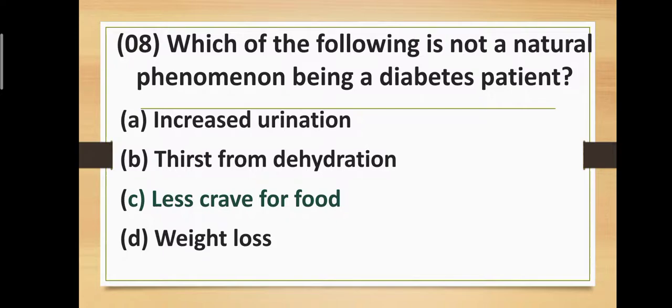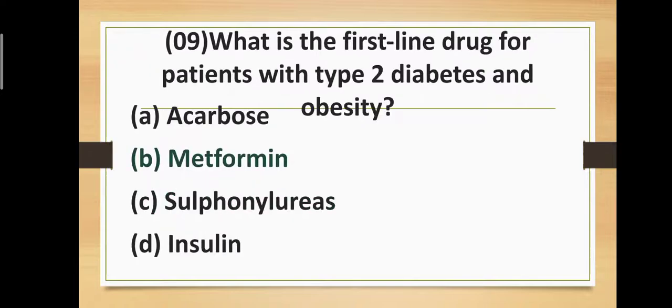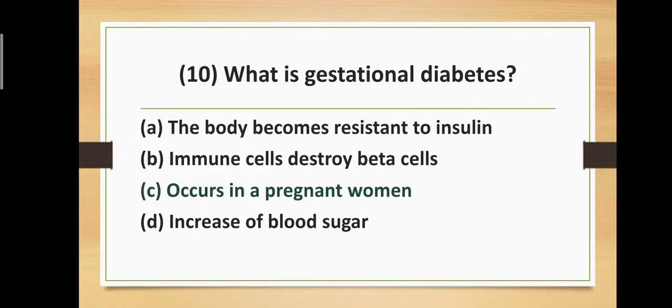Less crave for food is not the natural phenomenon being a diabetes patient. Question number 9. What is the first line drug for patients with type 2 diabetes and obesity? Option A, acarbose. Option B, metformin. Option C, sulfonylureas. And option D, insulin. Correct answer is option number B, metformin. Metformin is the first line drug for patients with type 2 diabetes and obesity.